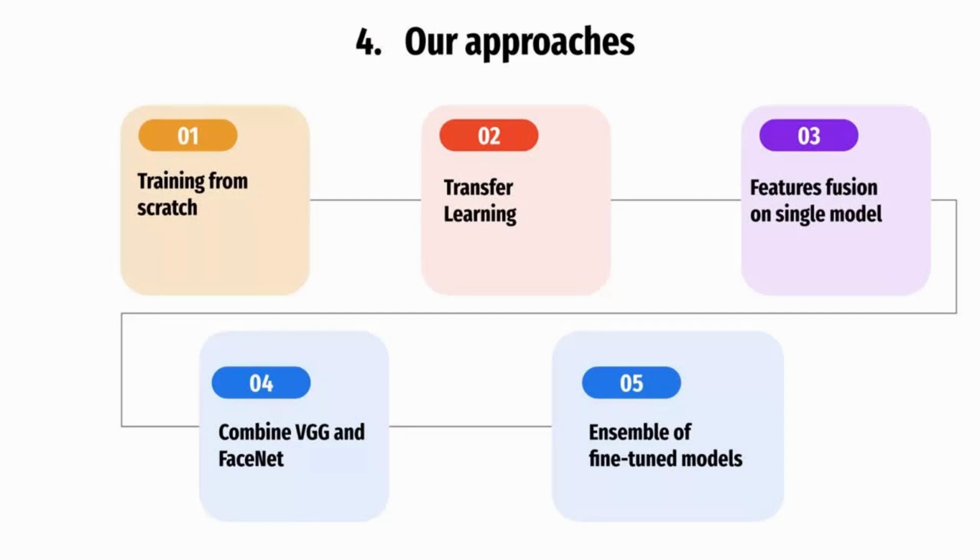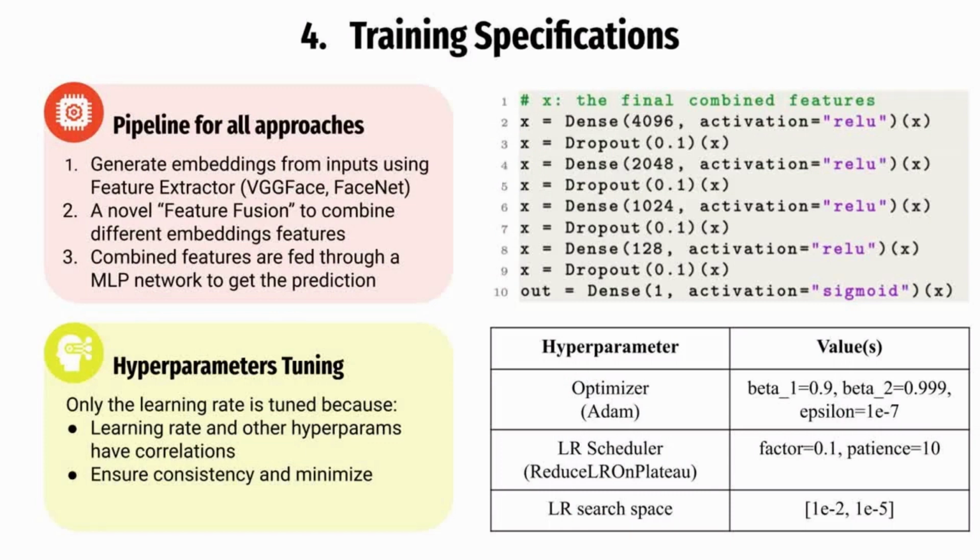Finally, in step 5, we perform ensemble learning by aggregating the best models from all previous steps. This is to leverage their collective knowledge and achieve the highest accuracy. Before moving into the first approach, we will define some training specifications that will be followed by all subsequent methods.